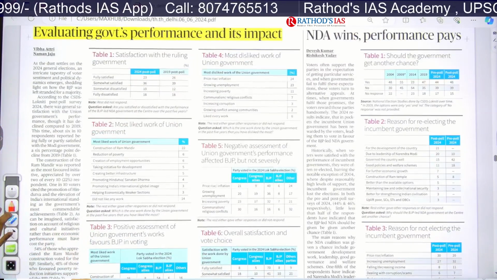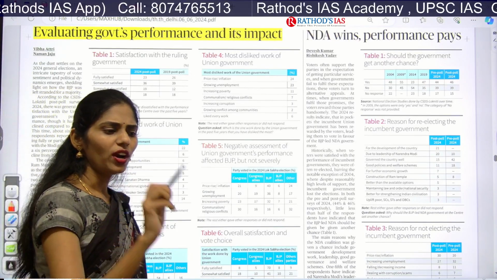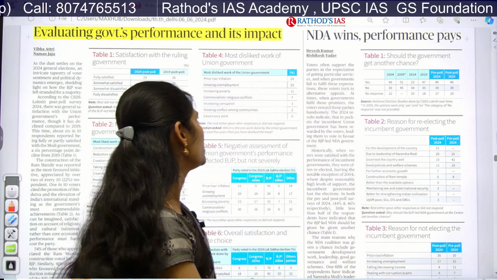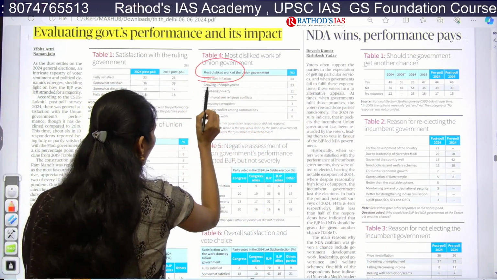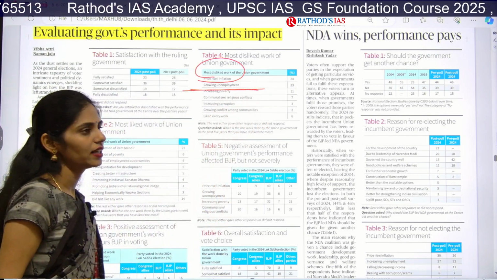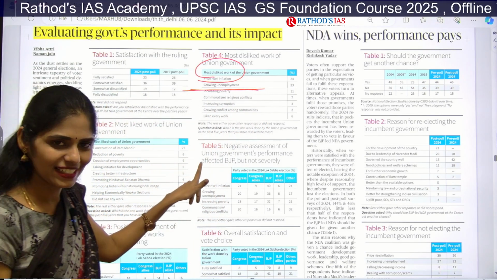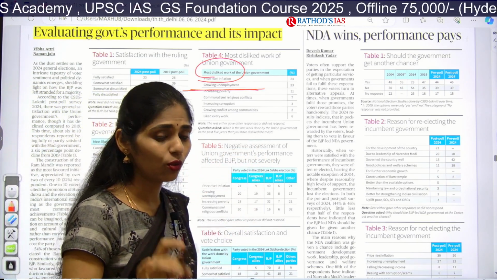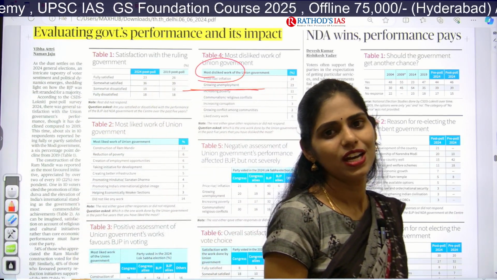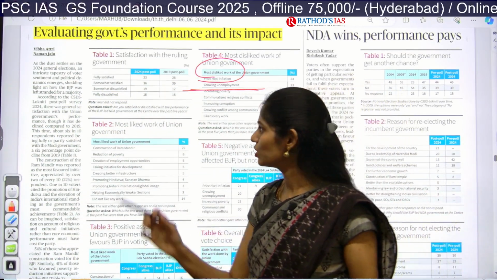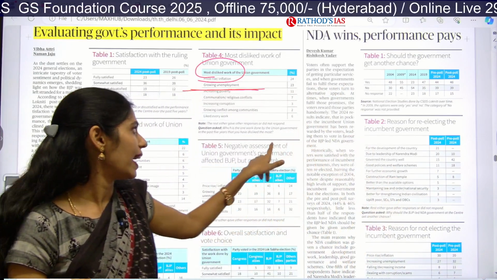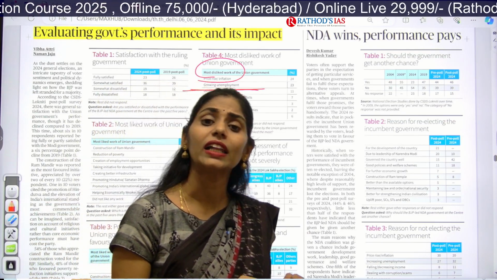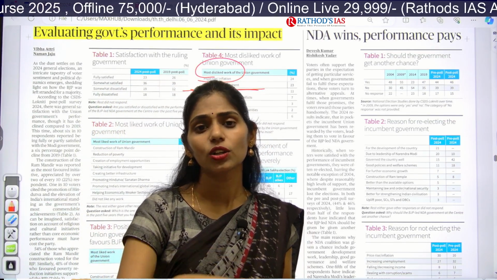Next, the most disliked work: there is constant increase of prices, always inflation and price rise, and increasing unemployment in our country, and on the other side people are dissatisfied with increasing poverty. This is my personal opinion I am sharing now, because I don't have any choice, I have to tell it so that you can understand what I am going to say here. First, most of the projects went to whom? Adani and Ambani. But what about other contractors? No.